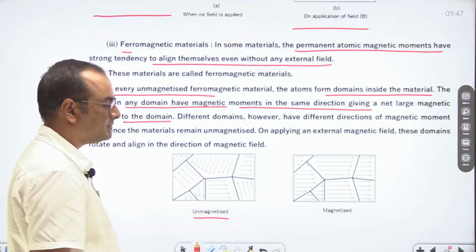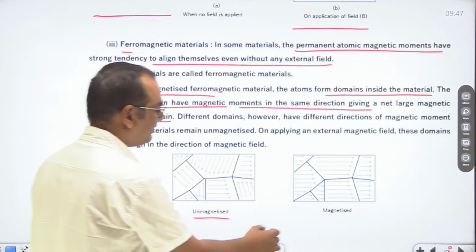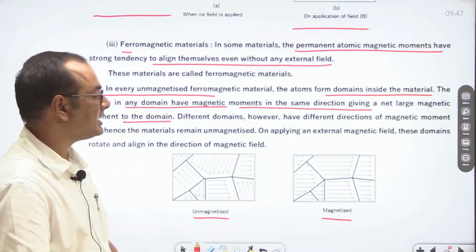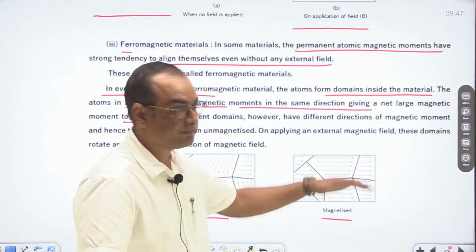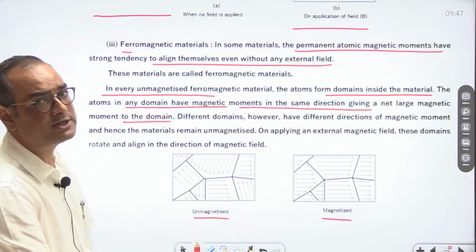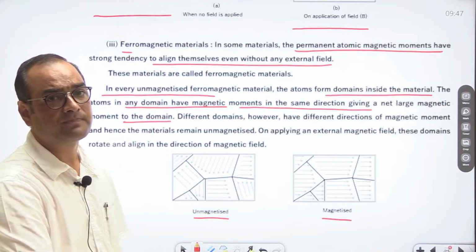They are unmagnetized, meaning not placed in a magnetic field. When an external magnetic field is applied, all the domains have a similar direction. So this is the simple categorization of magnetic materials.